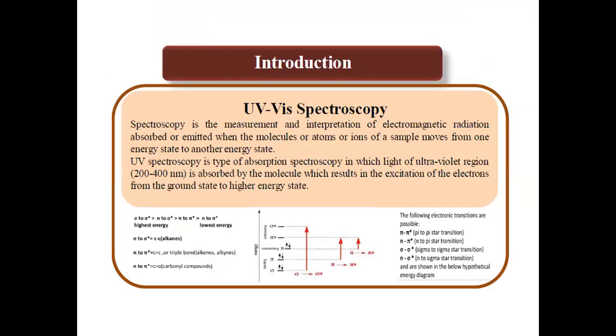Basically, the UV visible region is a region of the spectrum which absorbs light in the 200 to 700 nanometer region and results in excitation of electrons from the ground state to a higher energy state. Basically, four types of transitions are allowed, that is pi to pi star, n to pi star, sigma to sigma star, and n to sigma star. According to selection rules, n to pi star and n to sigma star transitions should be forbidden, but still they are allowed transitions because of the less energy gap.